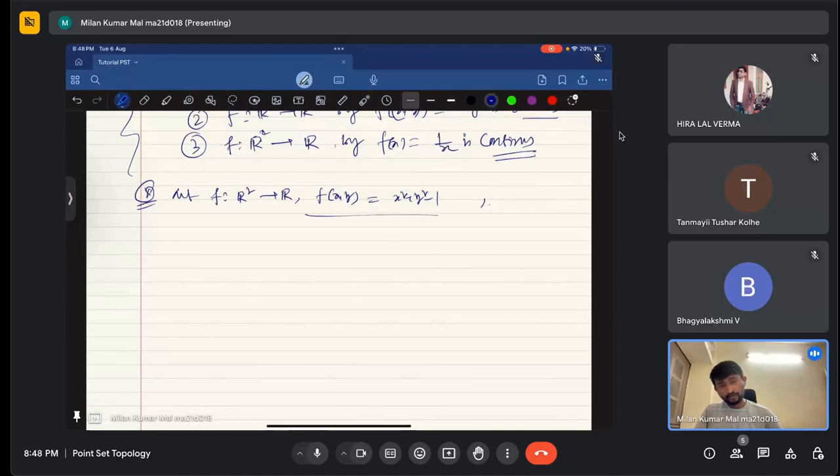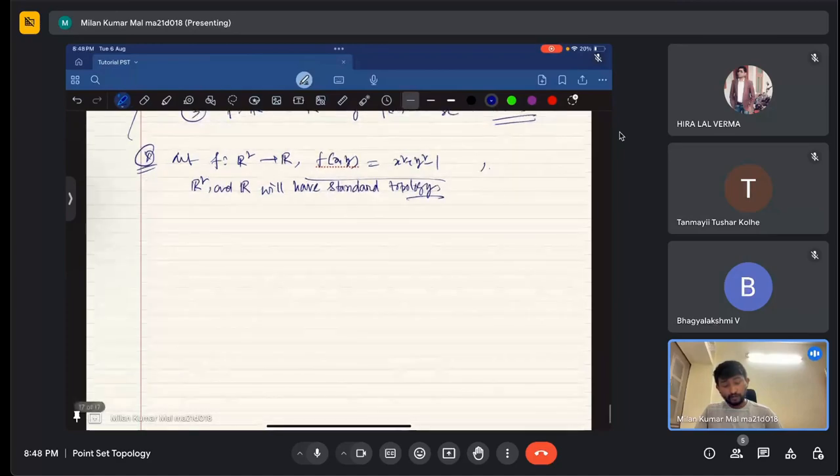Now I'm defining f of (x, y) that way. R square and R will have the usual standard topology.